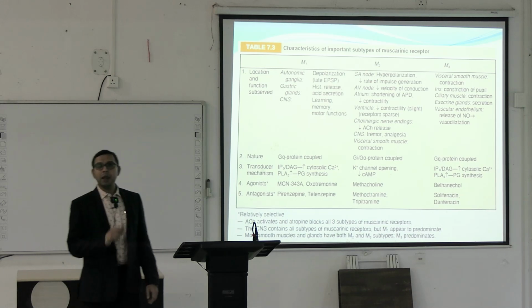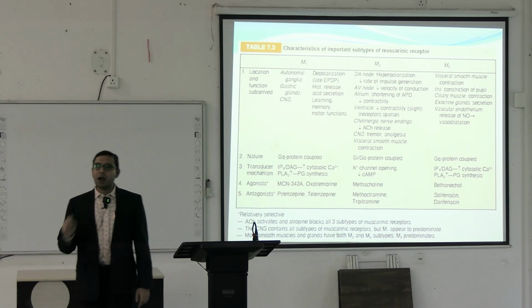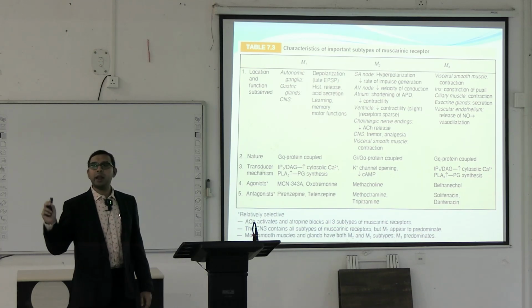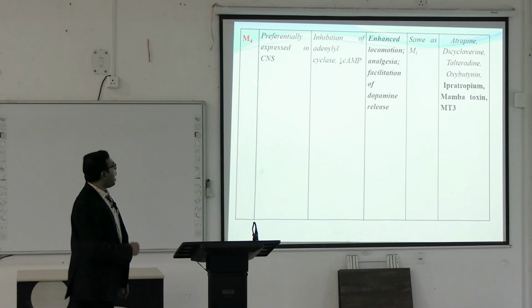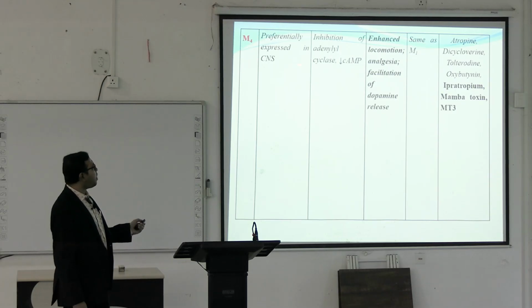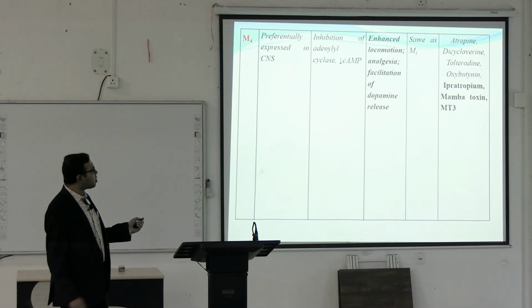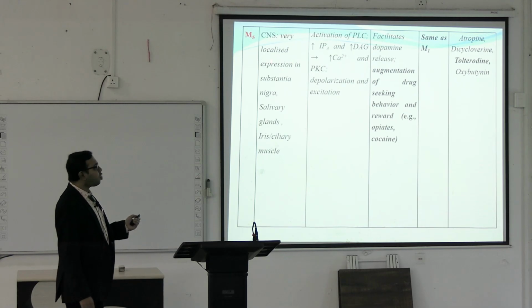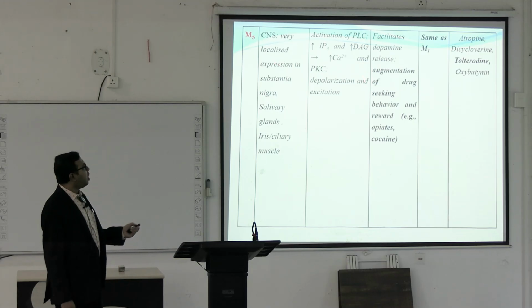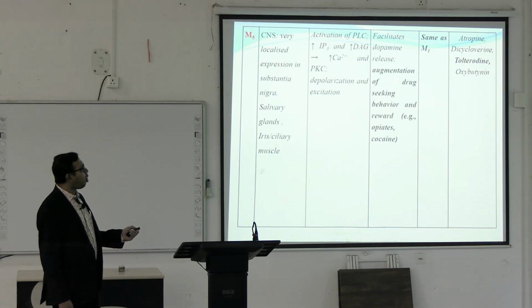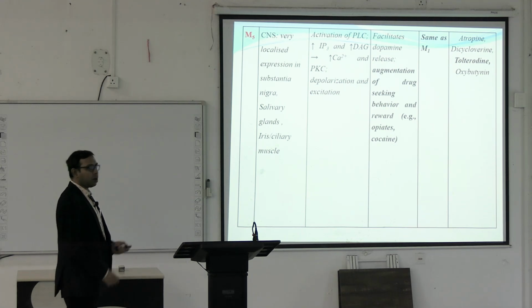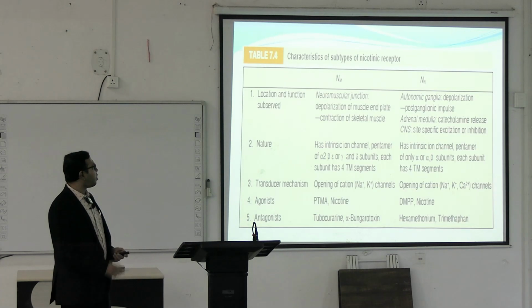M1 is the neuronal, mainly present in the CNS. M2 is the cardiac, mainly present in the heart. M3 is the glandular, mainly present in smooth muscle and exocrine glands. Apart from this, there are M4, which is present in some areas of the CNS and causes enhanced locomotion, analgesia and facilitation of dopamine release. M5 is also present in some areas of the CNS and facilitates dopamine release, augmentation of drug-seeking behavior and reward mechanism. These are less characterized, M4 and M5.